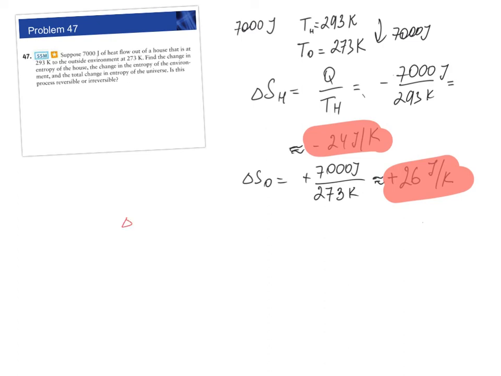What is the change of the entropy in the universe in this case? So the change of entropy in the universe is going to be equal to the change of entropy in the house plus the change in entropy of the outside. So it is minus 24 plus 26. It is plus 2 joules per Kelvin. So what happens over here is that, well, it is approximate. And since the total entropy change is greater than 0, this is an irreversible process. So the process is not reversible because this is not 0. And also I want to point out that the entropy of the universe increased. It did not decrease. It can't, according to the second law.